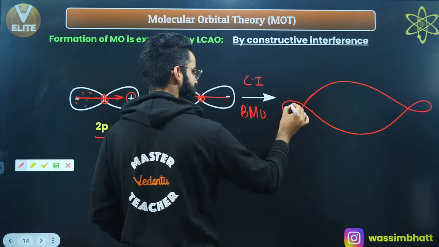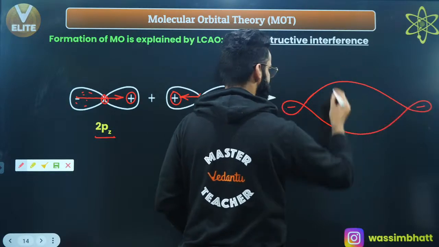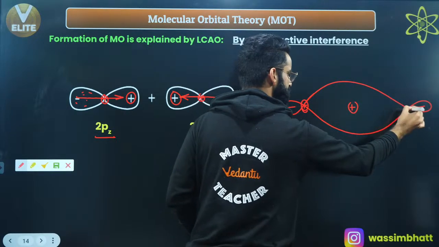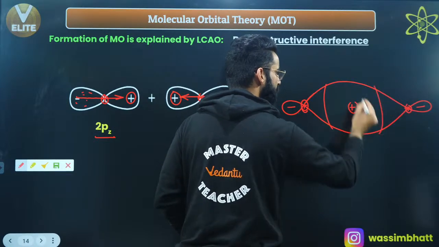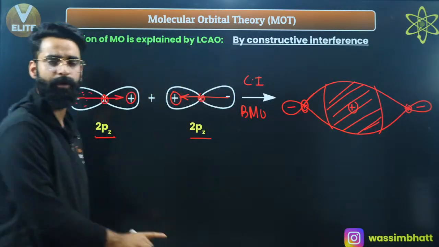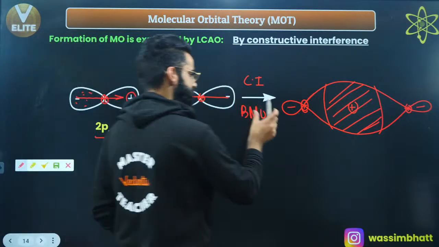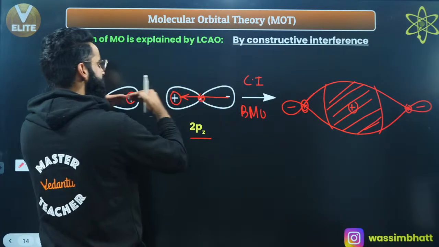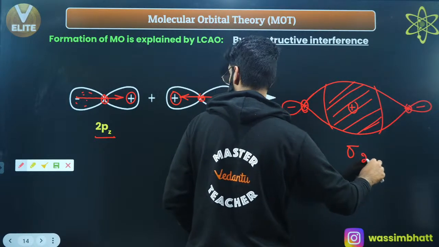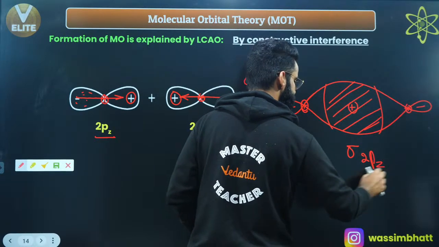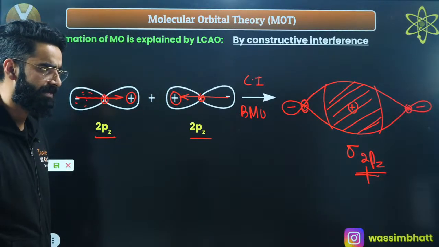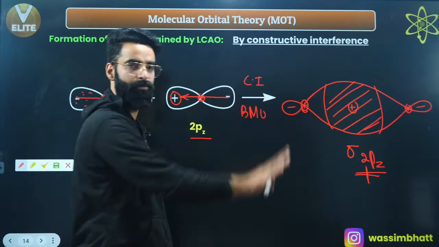This is, for example, negative, this is negative, and in the middle you have got positive. This is the nucleus over here, this is the nucleus over here, and this is the majority chunk of electron density which lies between the nuclei. So this is constructive interference, and is it axial overlapping? Absolutely, and axial overlapping always leads to the formation of a sigma bond, so I'll be calling this molecular orbital the sigma 2pz molecular orbital. As simple as that.